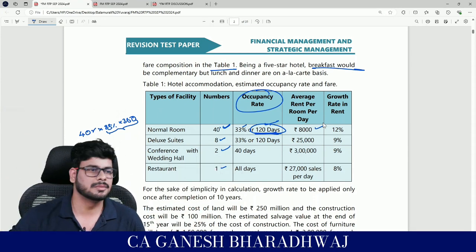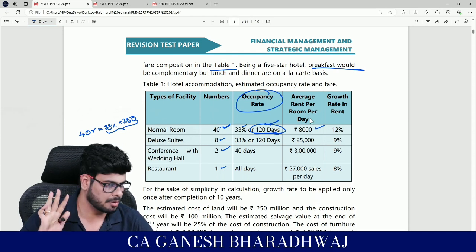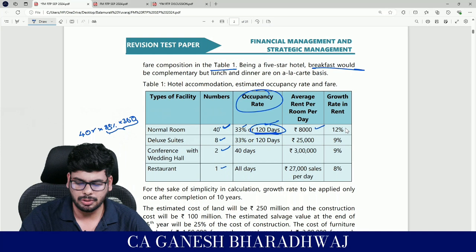Any problem here? Yes, fine. They have given the average rent per room per day. Clear with this, right? And the growth rate in rent is 12%. What it is, we will see.